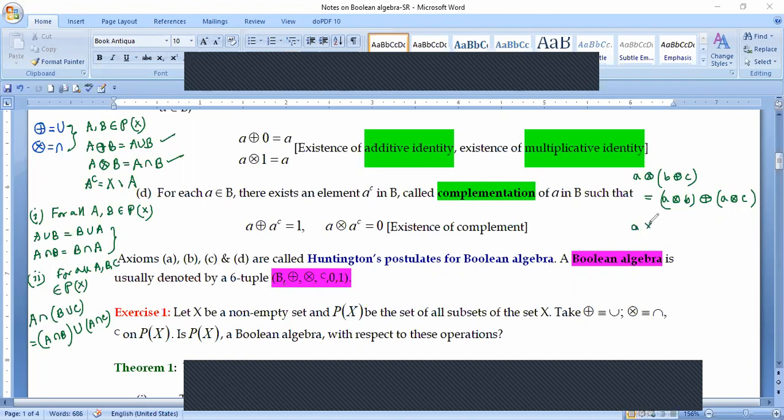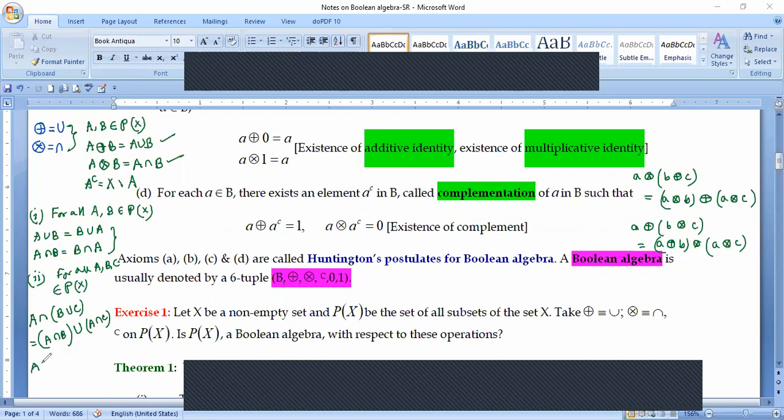The second atypical distributive property is this one: the distribution of plus over cross. So we can write this atypical property as A plus B cross A plus C. This is very atypical, and it cannot be true for the set of numbers. But in this particular set P(X), it is going to hold.